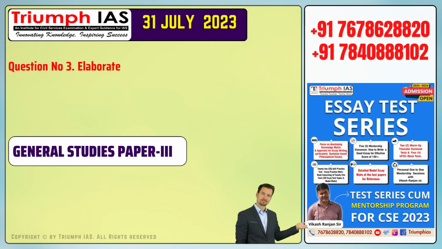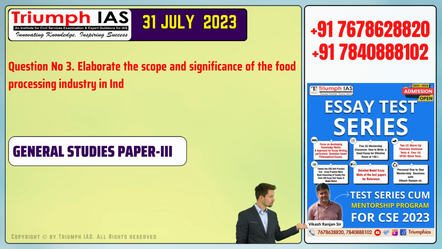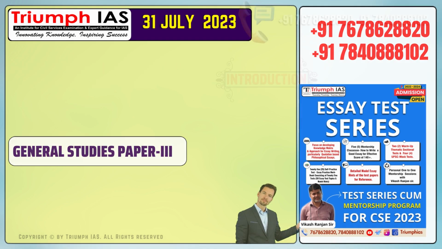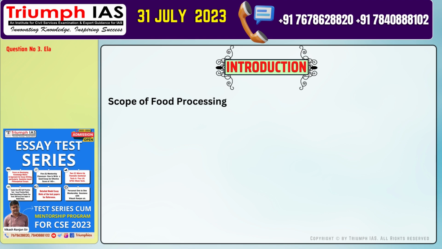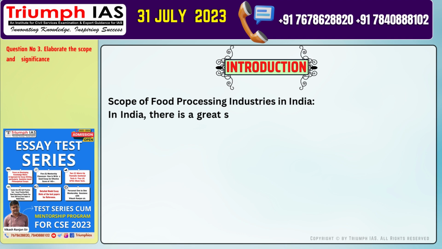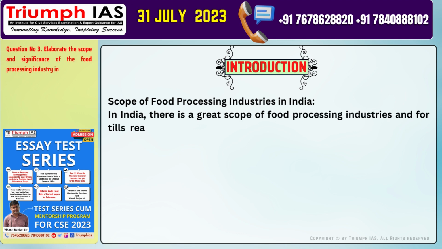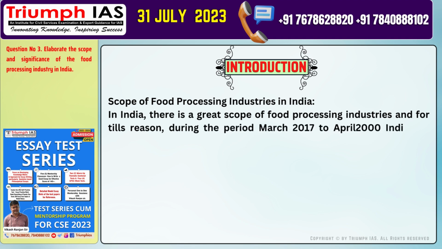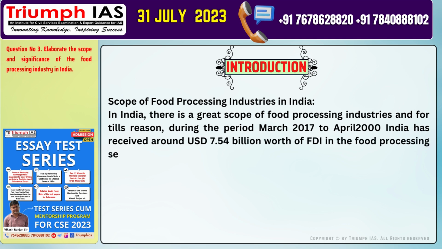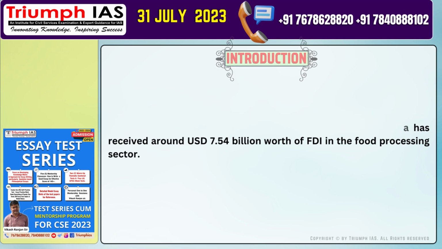Question number 3. Elaborate the scope and significance of the food processing industry in India. Let's start with the introduction of the answer. Scope of food processing industries in India. In India, there is a great scope of food processing industries, and for this reason, during the period March 2017 to April 2000, India has received around $7.54 billion worth of FDI in the food processing sector.